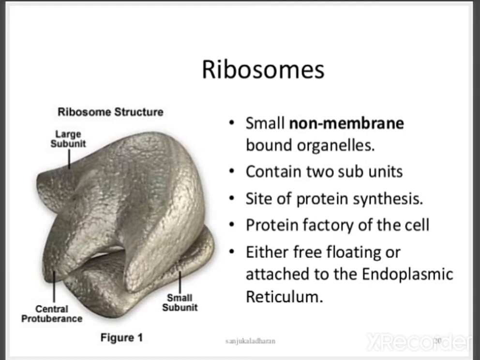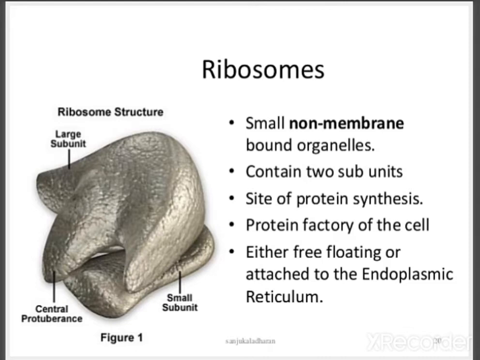Ribosomes. These are small non-membrane-bound organelles. You can see here the ribosomal structure: a larger subunit and a smaller subunit with the central protuberances. Ribosomes are very helpful and contain two subunits, which mainly help in protein synthesis.